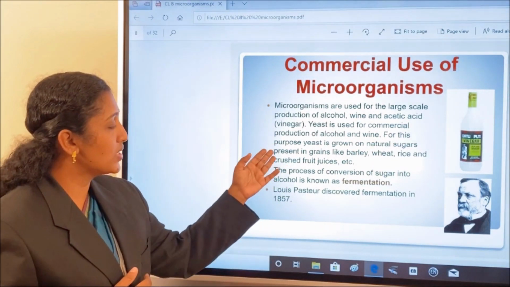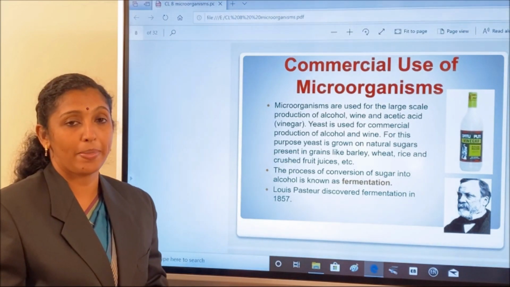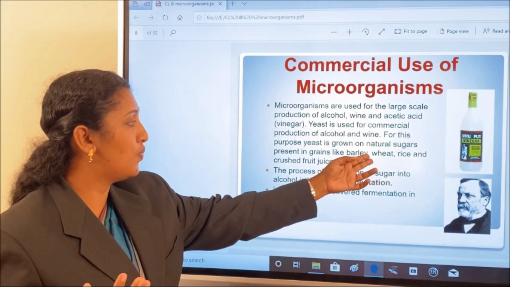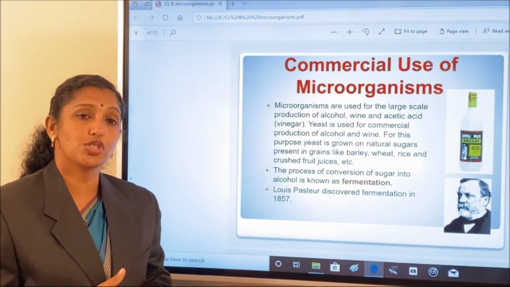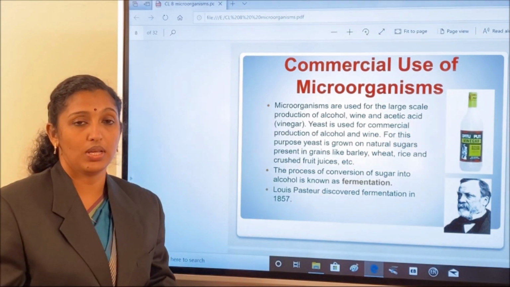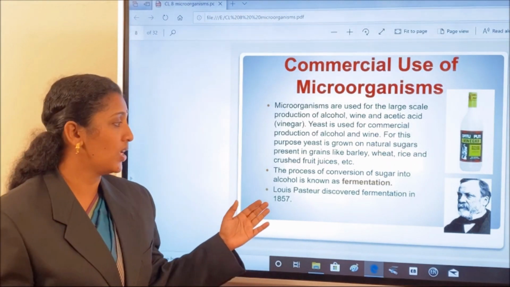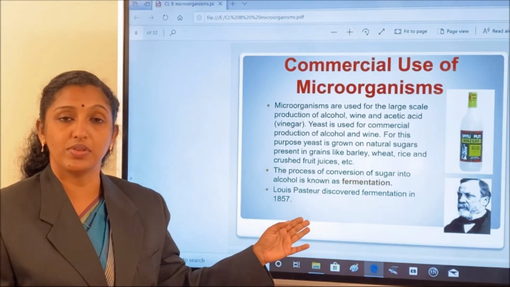For this purpose, the yeast is grown in natural sugars. That's why we use fruit juices, barley, wheat, rice, etc. And the process of conversion of sugar into alcohol is known as fermentation. Fermentation was discovered by Louis Pasteur in 1857.